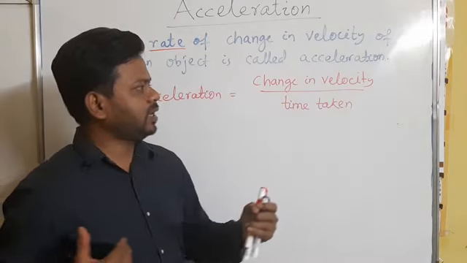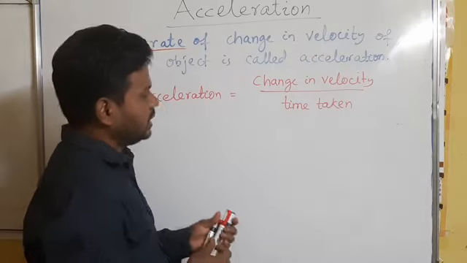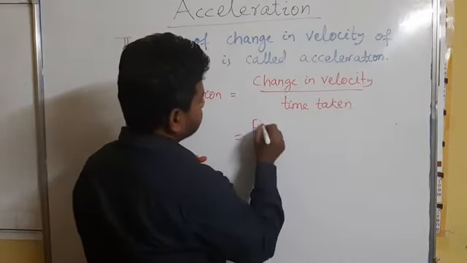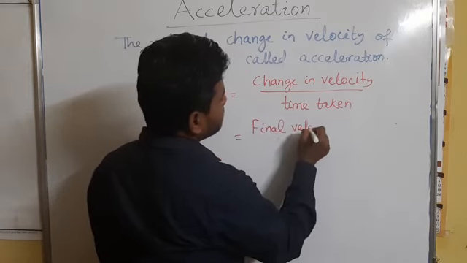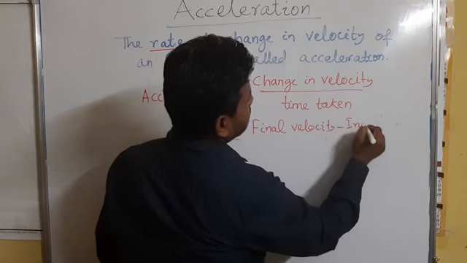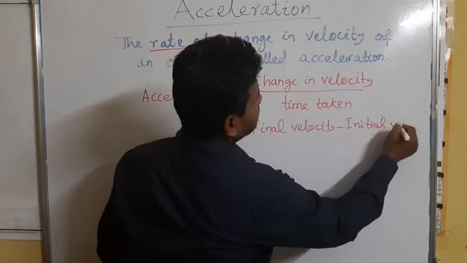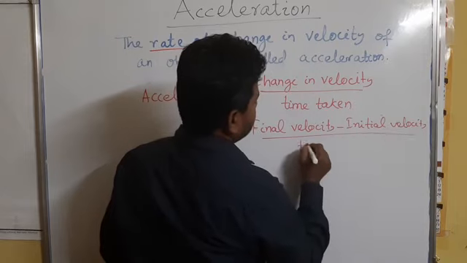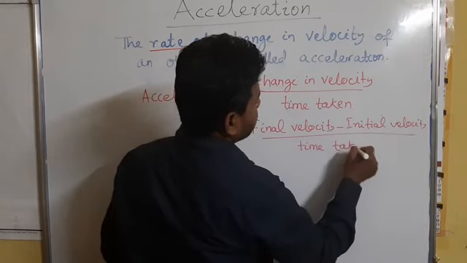And if you want to find the change in velocity, that can be written as final velocity minus initial velocity, divided by time taken.